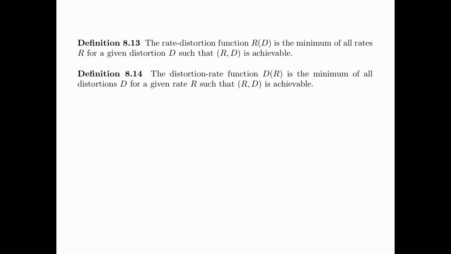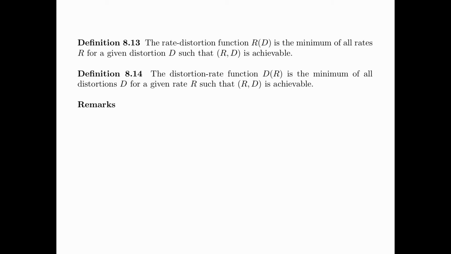The rate distortion function R(D) is the minimum of all rates R for a given distortion D such that (R, D) is achievable. That is, we fix D and minimize R. On the other hand, the distortion rate function D(R) is the minimum of all distortions D for a given rate R such that (R, D) is achievable. That is, we fix R and minimize D.